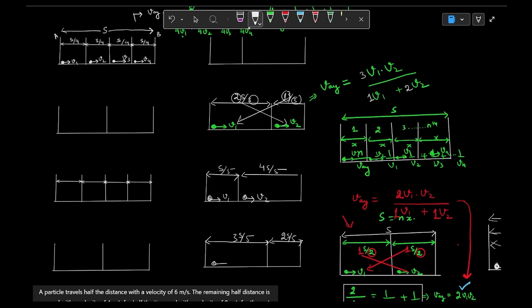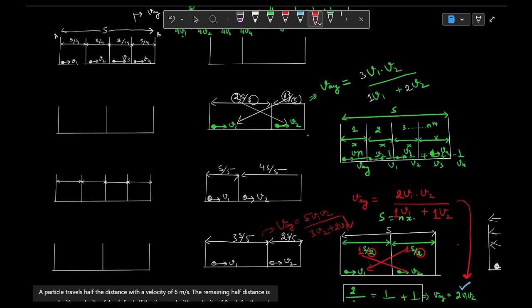And if it is moving with v1 speed and with v2 speed, then write the v average fast. What will be the v average? Very easy. It will be 5v1 v2. I hope now you can write the answer directly. Denominator becoming numerator, and then cross multiply, and it will become 3v2 plus 2v1. Right? Directly you can write the answer like this.